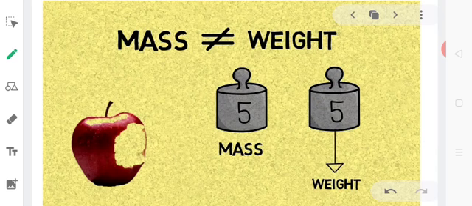So now we shall understand a very important thing: mass and weight. Mass is not equal to weight. In common terms, sometimes we refer to both the quantities as to be similar, but in terms of physics they are absolutely different quantities. Mass is a scalar quantity while weight is a vector quantity. Mass is actually referring to the quantity of matter present in the body, but weight is actually a force, the gravitational pull on any object. The force by which Earth attracts any object towards its center is commonly referred to as the weight of the object.